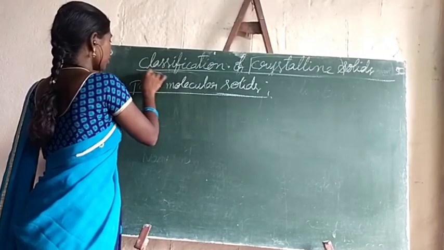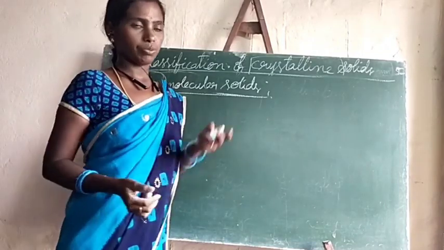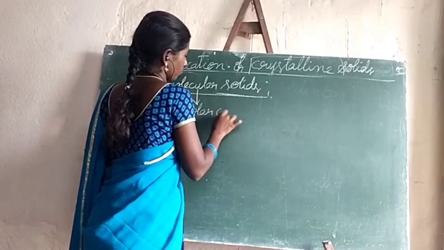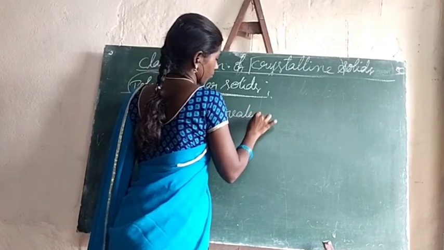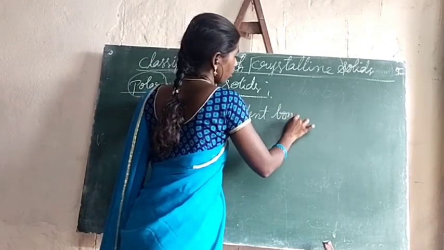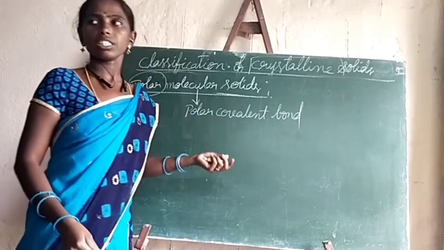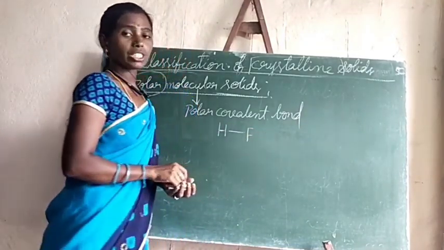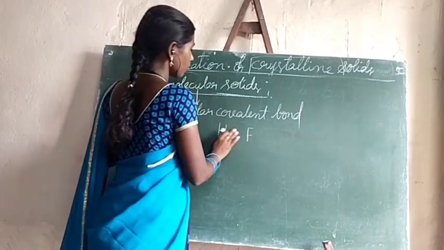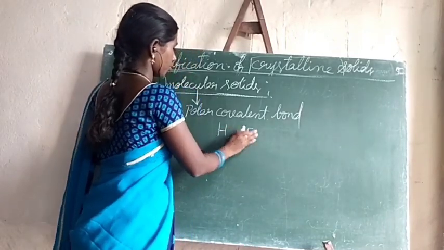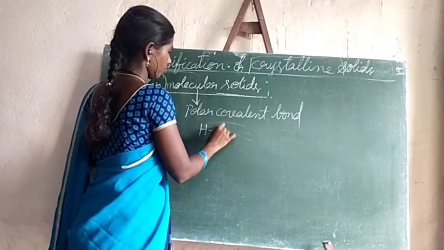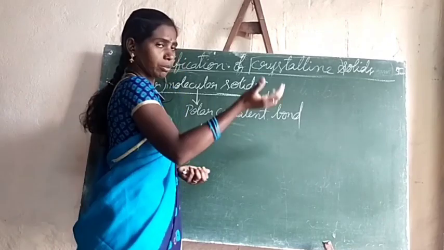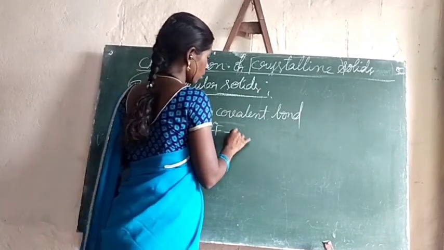Polar molecular solids, the name itself indicates polar. So in this, a polar covalent bond will be formed. Just now I explained, taking HF as an example, due to its high electronegativity, this fluorine attracts, or pulls, the shared pair of electrons towards itself.